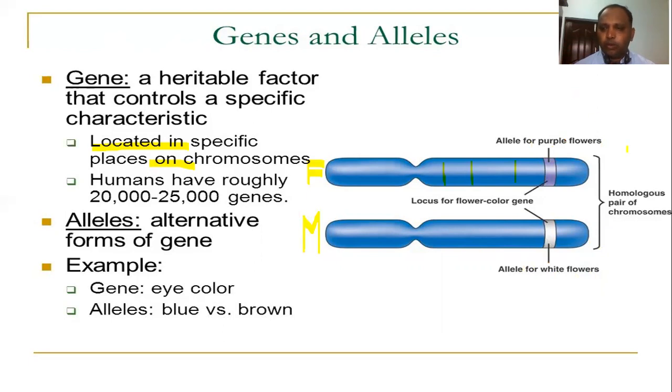But here in the homologous pair of chromosomes, the gene responsible for flower color is present in a heterozygous condition, because in the allelic pair, one gene is for purple color, one is for white. But when it expresses the flower color, how does it look? It looks purple only, because in the heterozygous condition only the dominant gene is expressed, not the recessive. Here purple is dominant, white is recessive, right? For example, the gene is eye color, and the alleles are different colors, like blue, brown, etc. Right?